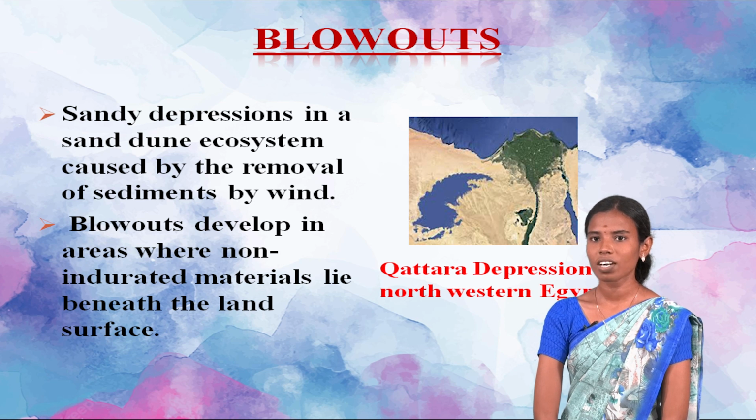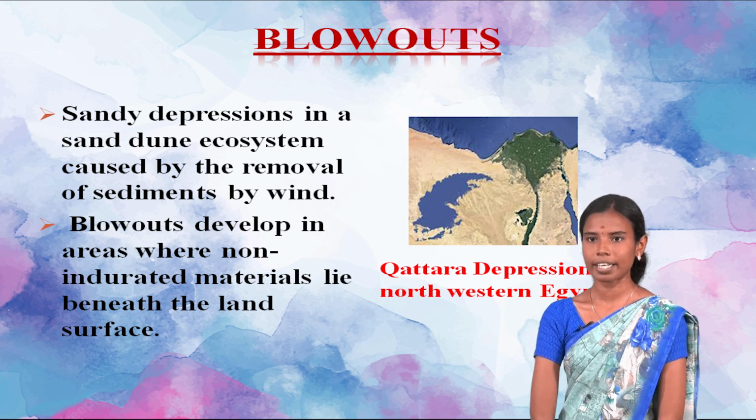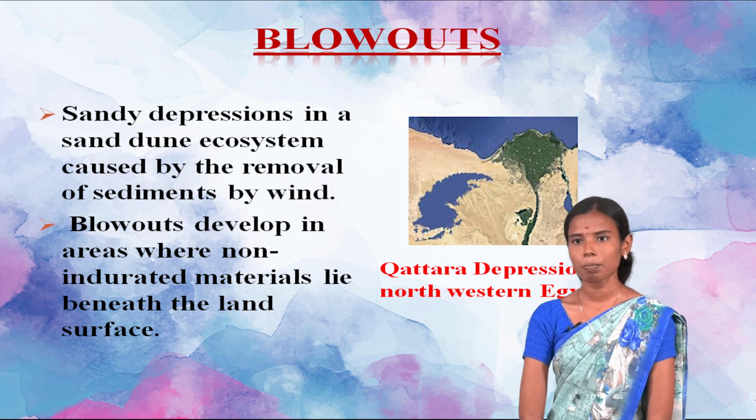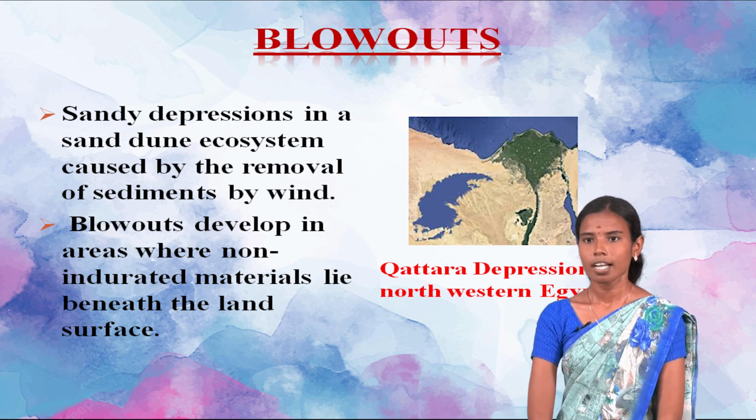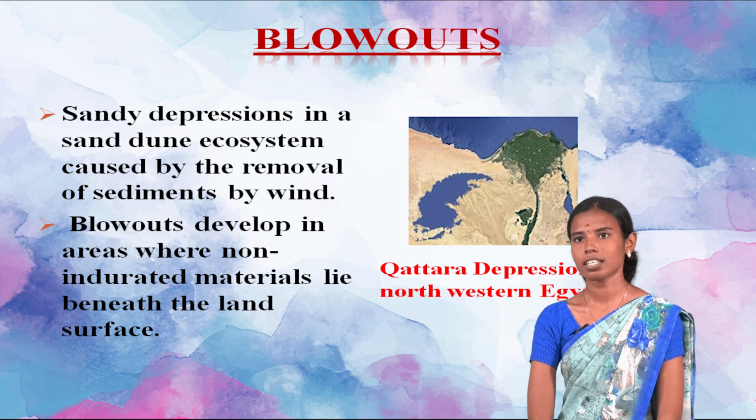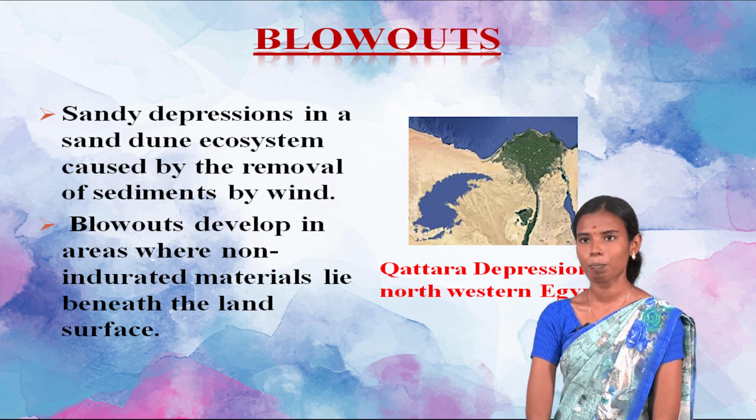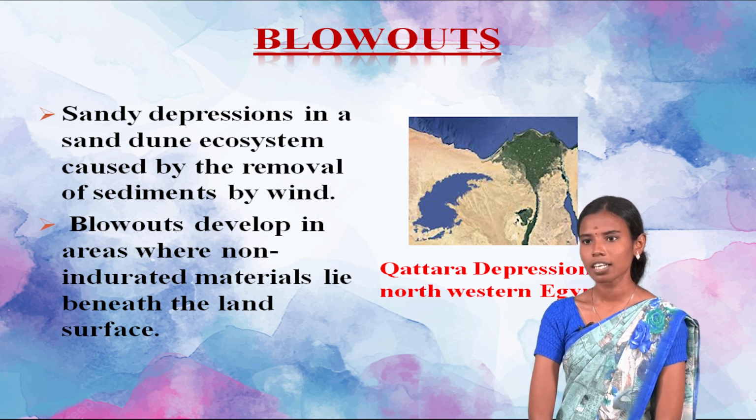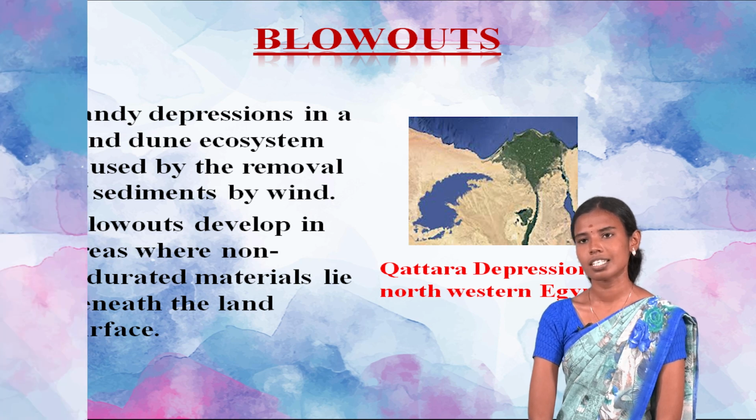The blowout develops in areas where non-indurated materials lie beneath the land surface. Non-indurated material means unconsolidated material. The picture shows a blowout example, the Qattara depression in northwestern Egypt.